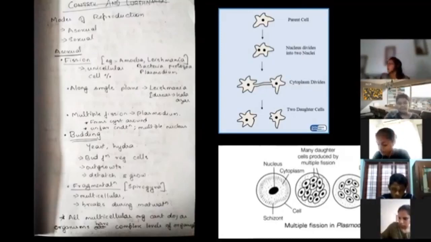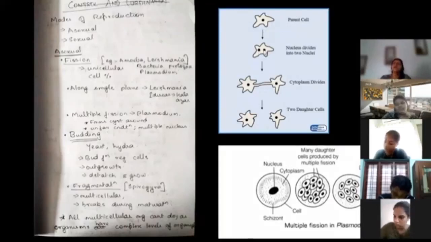Now coming to fission, generally fission happens in unicellular organisms. This is a simple cell division which is going to happen. The diagram is very important. When somebody asks you about fission, you have to draw this diagram. Very important. So consider an amoeba. What happens? Amoeba is first going to divide its nucleus. Only after nuclear division they are going to divide. There was a multiple choice question, I think 2 or 3 years back.